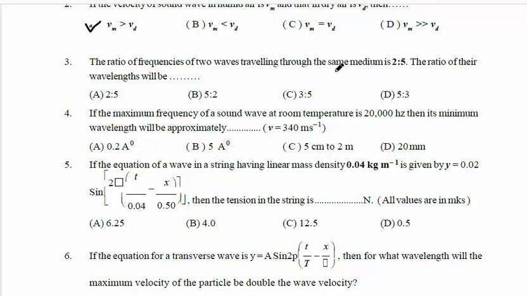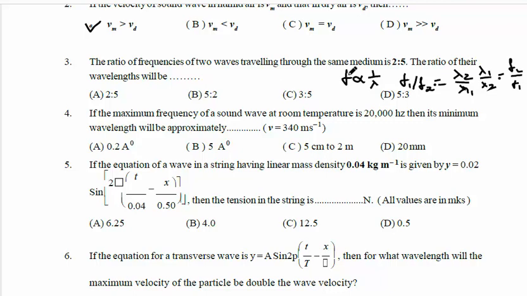So we know that, see here, frequency is inversely proportional to lambda. So f1 by f2, how to write f1 by f2? It will be lambda 2 by lambda 1, or you can say lambda 1 by lambda 2 is written as f2 by f1.